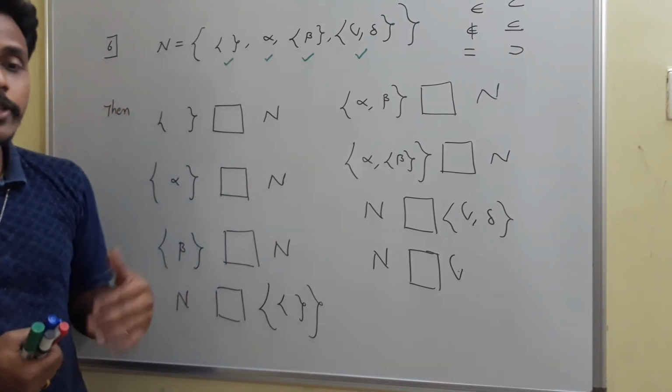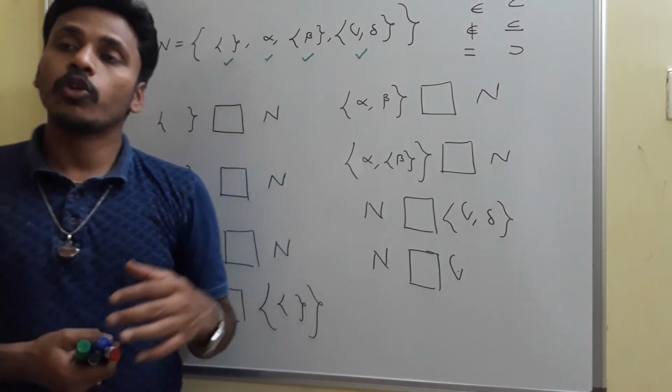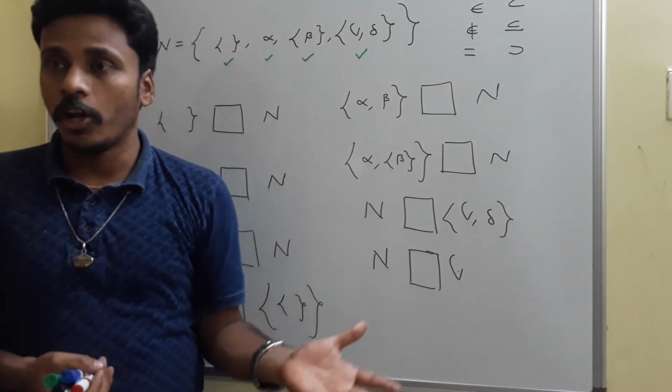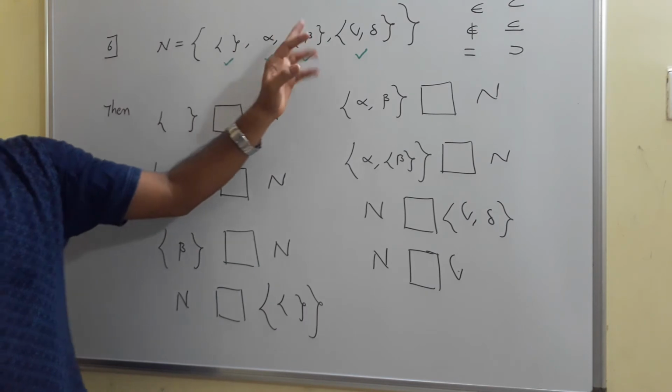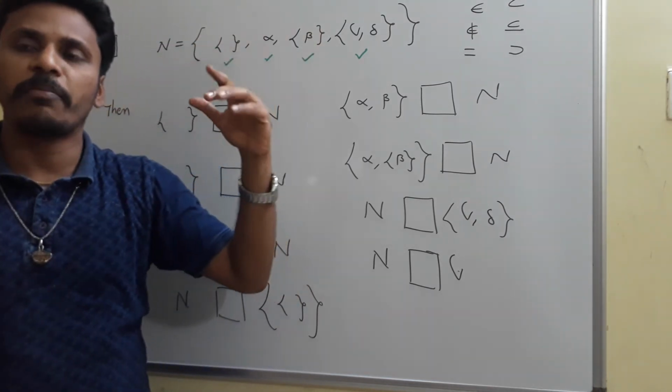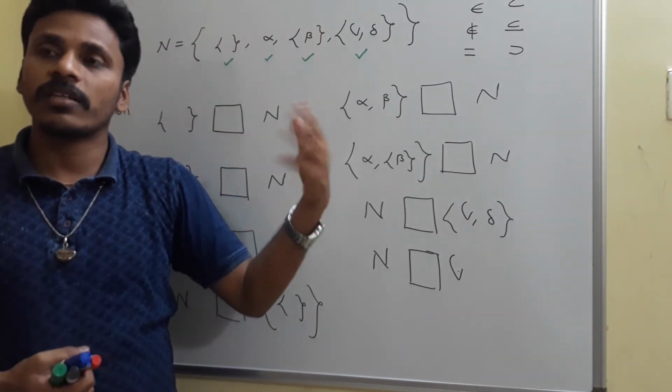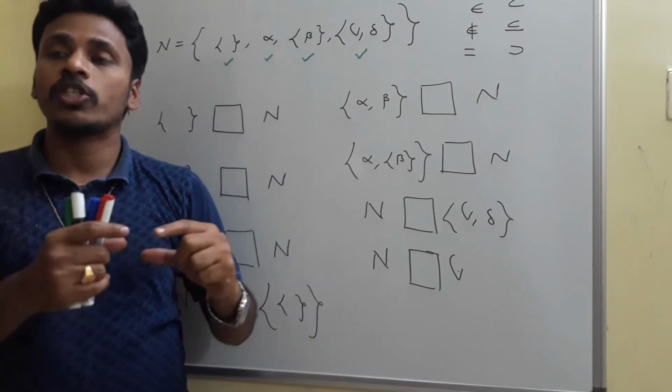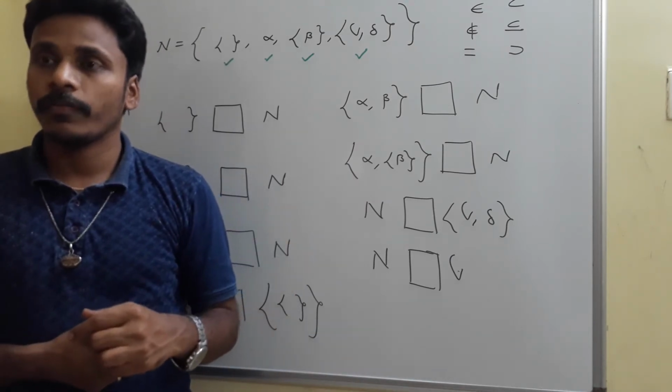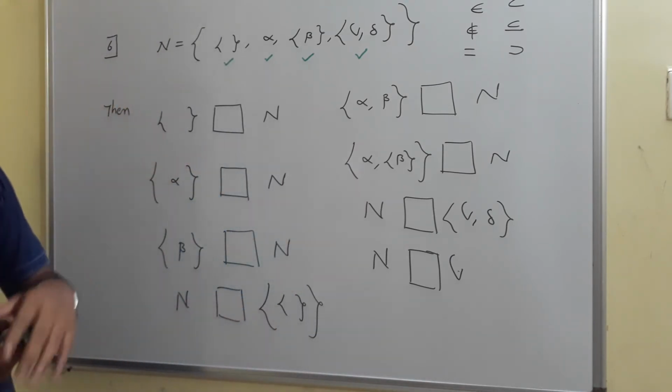Now there is a chance to write the subsets for this n also, because if you treat them as some individual numbers like a, b, c, d, then as we discussed in 5b, there is a chance to list out all the subsets. Now here I gave you some questions.